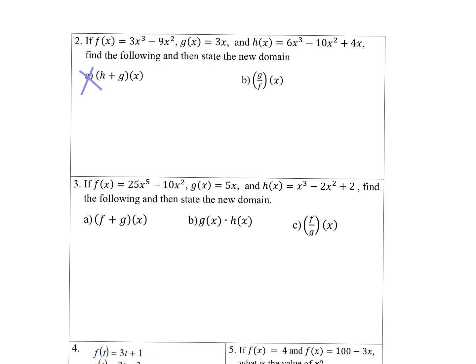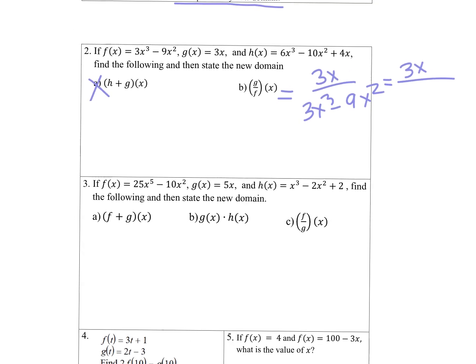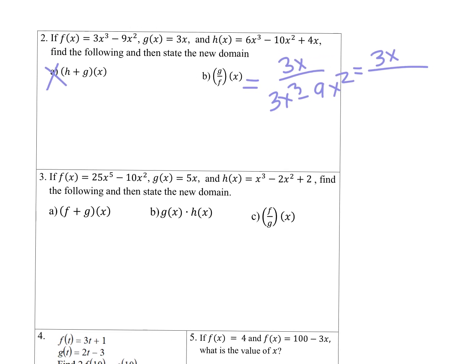So let's divide. We have g over f of x. So I'm going to take g, which is 3x, and I'm going to divide over 3x cubed minus 9x squared. So you really want to be careful about how we do this, because all we can do right now is simplify using factoring, okay? In this case, we have a greatest common factor in the denominator. It looks like our denominator has a greatest common factor of 3x squared. So I'm going to take out a 3x squared. Okay, what's left over? x minus 3.